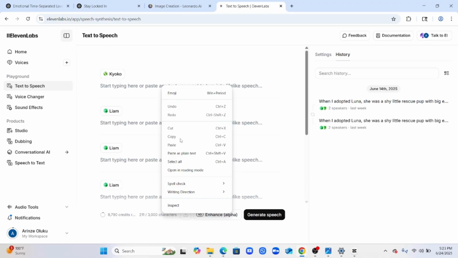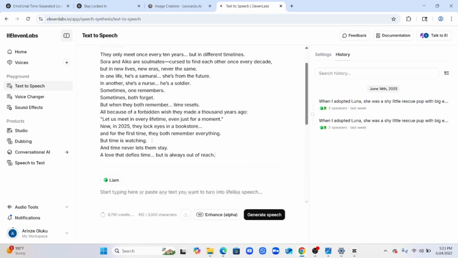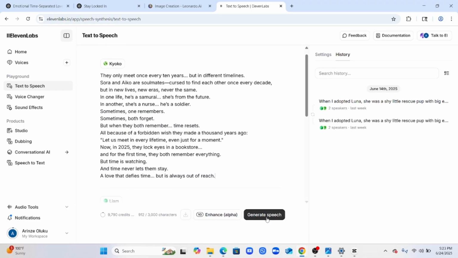Once that's done, go to ElevenLabs for your voiceover. Paste the script, pick a voice that sounds calm, cinematic, and emotional, and hit generate. Boom, now you've got a fire voiceover.